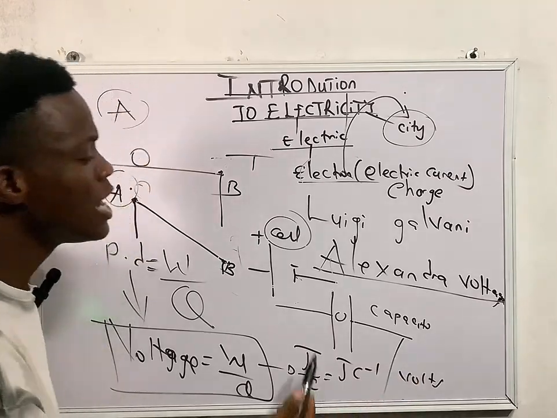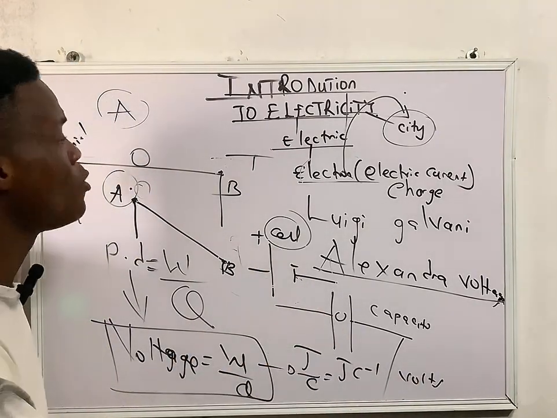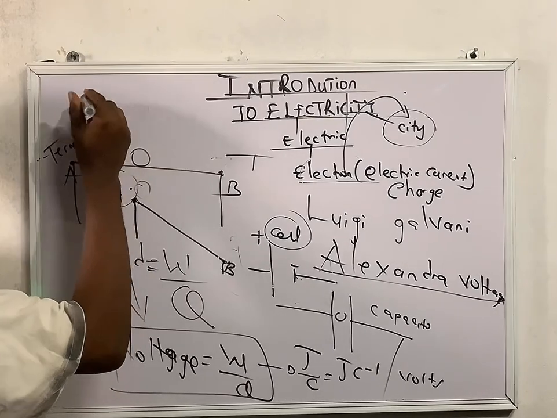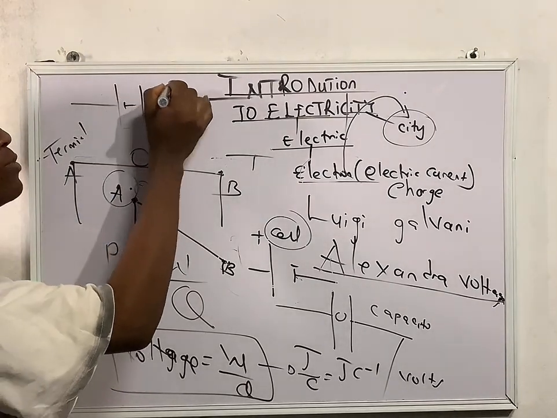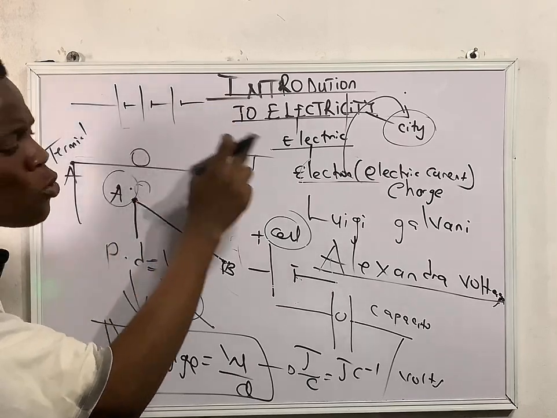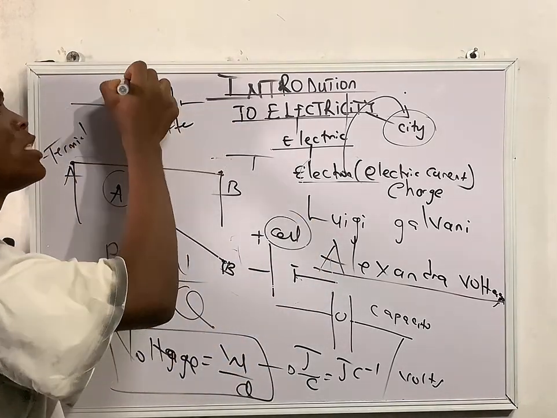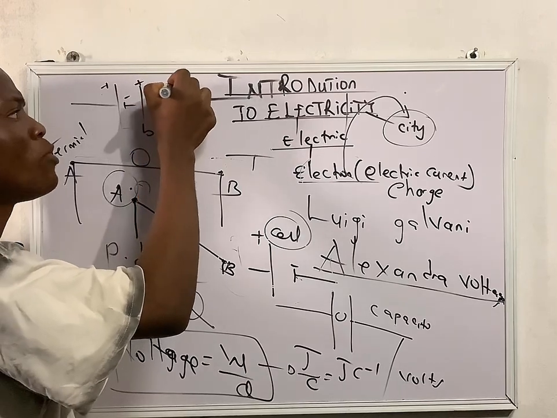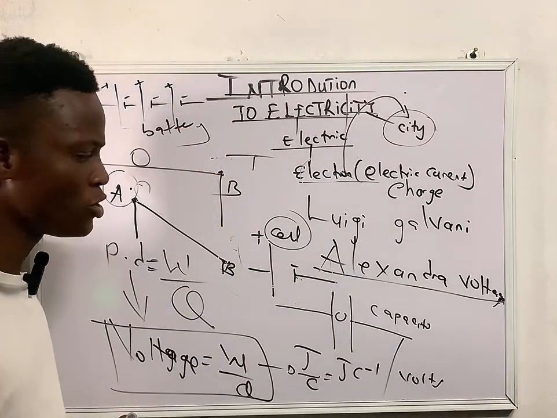If I want to draw my battery, a battery is the combination of two or more cells. That means I can have the bigger one and the smaller one, to the bigger one, to the smaller one, to the bigger one. So the combination of two or more cells is called a battery. That means I can have positive and negative, positive and negative, positive and negative. So this one is called a battery.